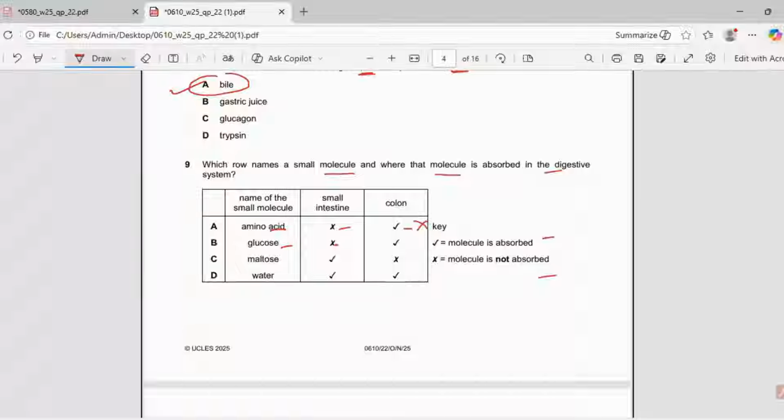Okay, they are saying glucose is not absorbed. This is also not the answer. So in the colon, basically water is absorbed. Okay, water is absorbed, and even in the small intestine, water is absorbed. So this is the best fitted answer. Why is this the best fitted answer? Because others are not matching.